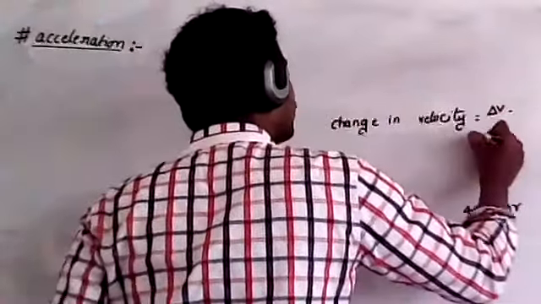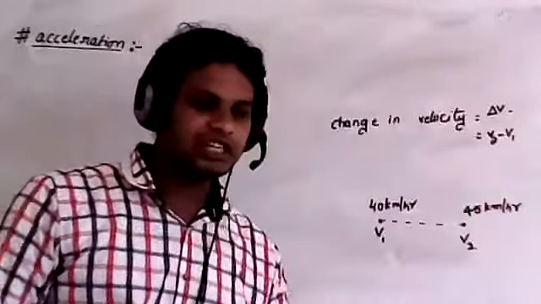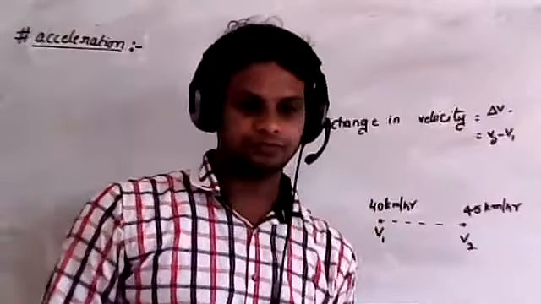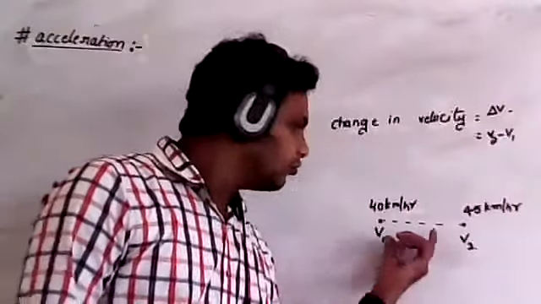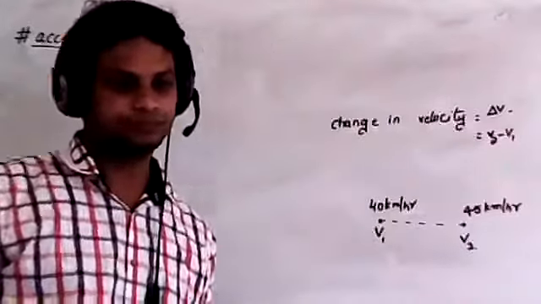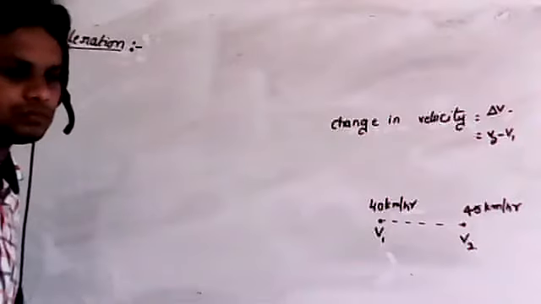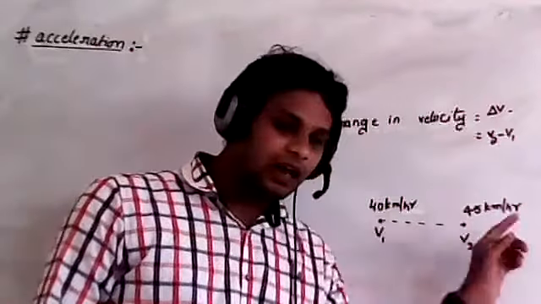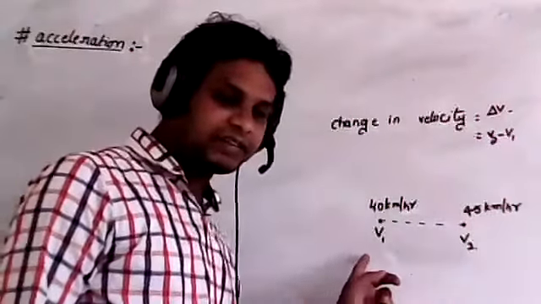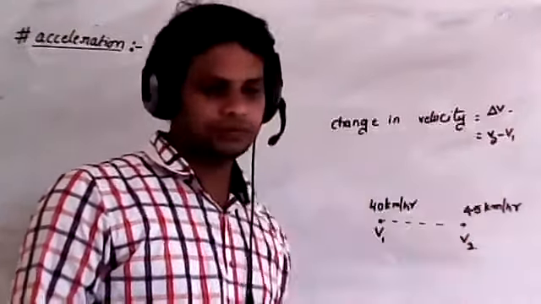So change in velocity is delta v, that can be taken as v2 minus v1. Now in this case, the change in velocity is 5. Now tell me, is the v2 minus v1 value positive or negative? Positive, which means that velocity increases. So v2 is greater than v1, then v2 minus v1 is positive.